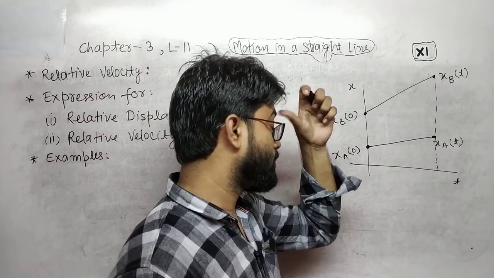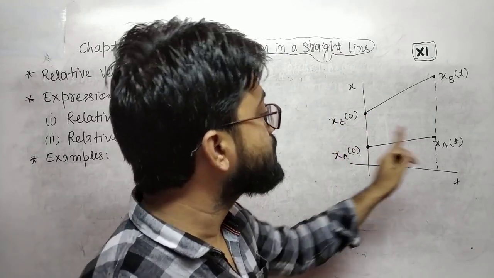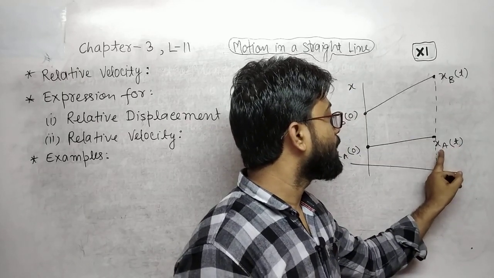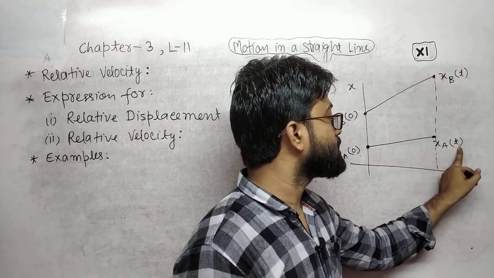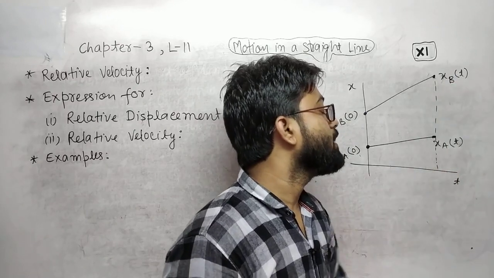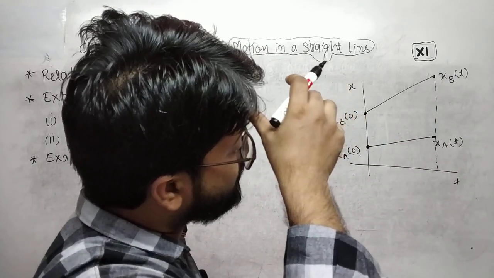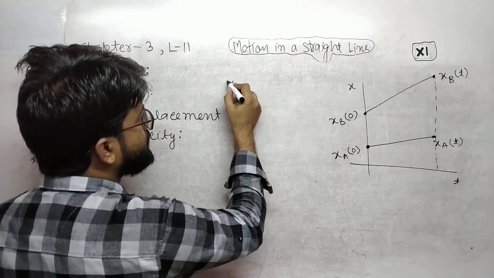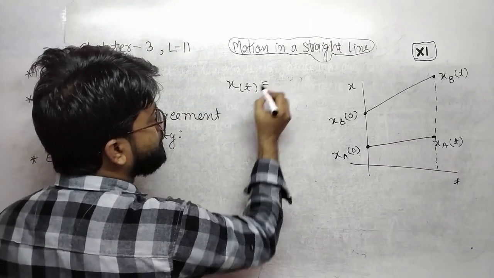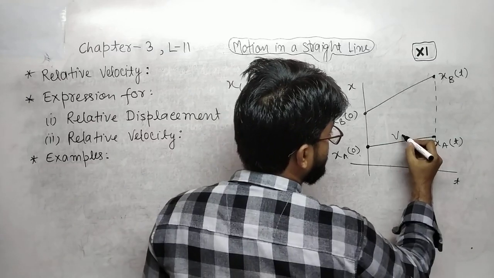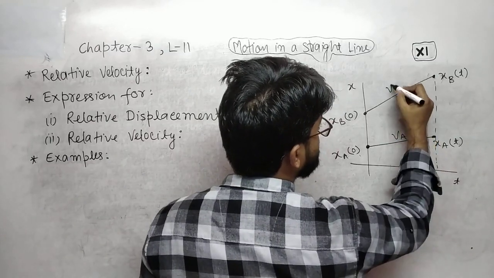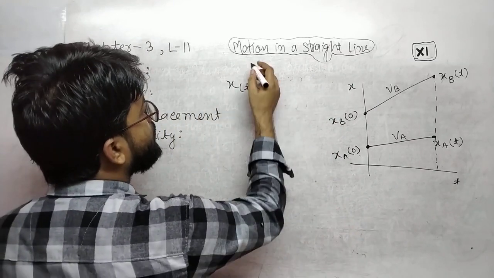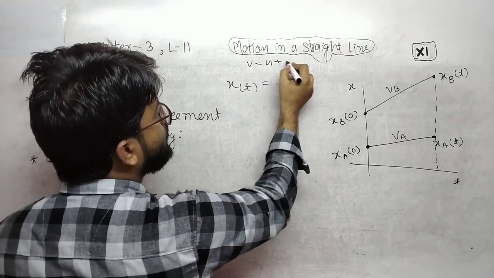And after the same time, position of A at t time and position of B at t time. Let us suppose A is moving with the velocity Va and B is moving with the velocity Vb. You know that V equals U plus at.